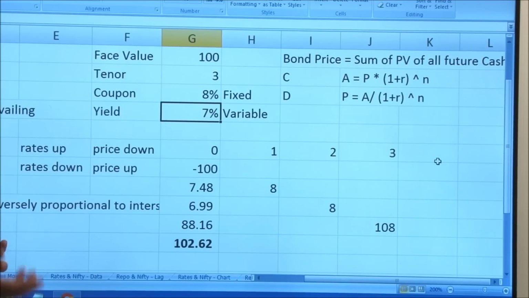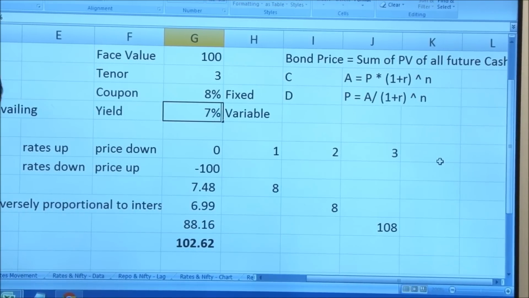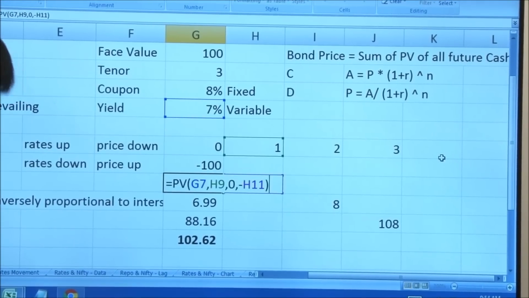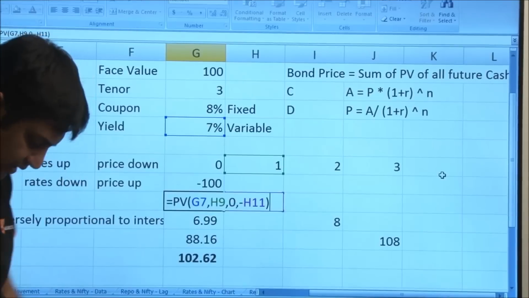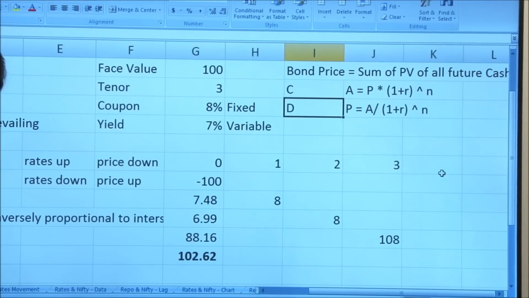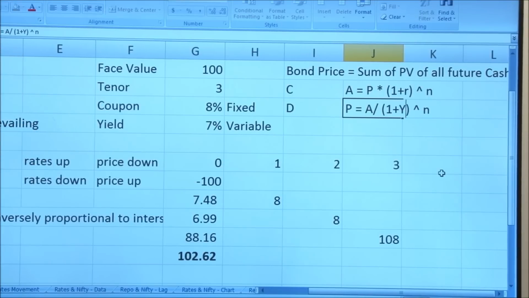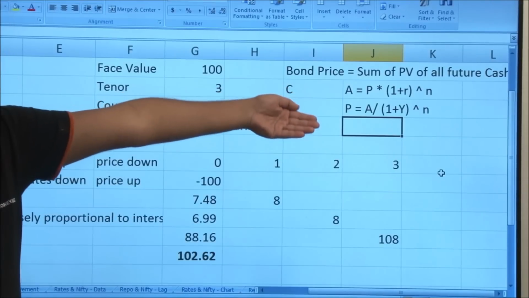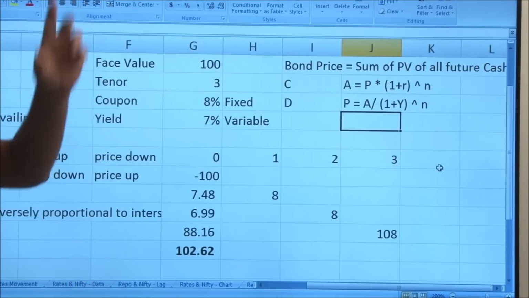So there's a logical way of looking at it, and there's a mathematical way of looking at it. If you see, this 7% yield, or if we look at it in this particular form, this is R, and instead of R we can write the yield. This is coming in the denominator, and as the denominator goes up, the entire ratio comes down.